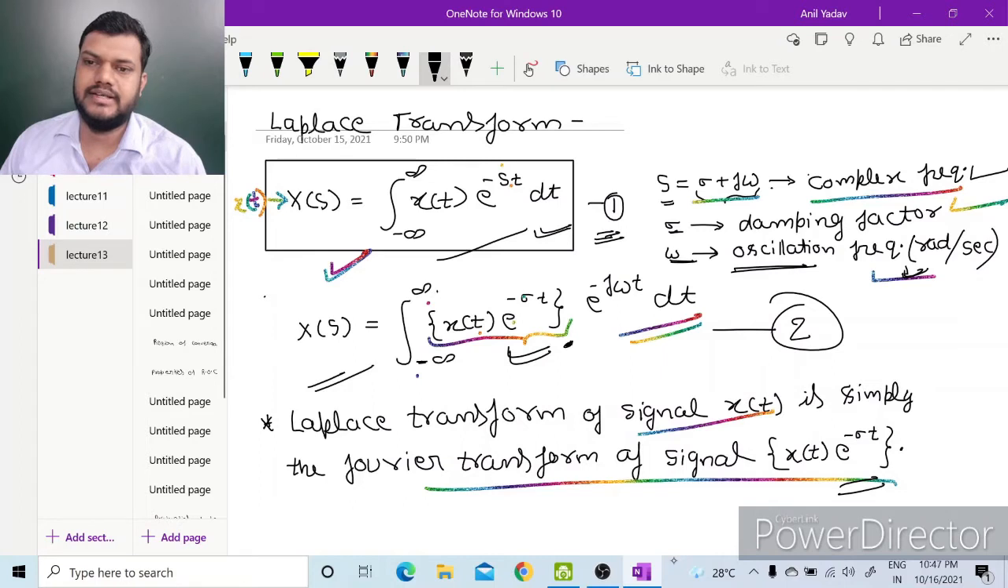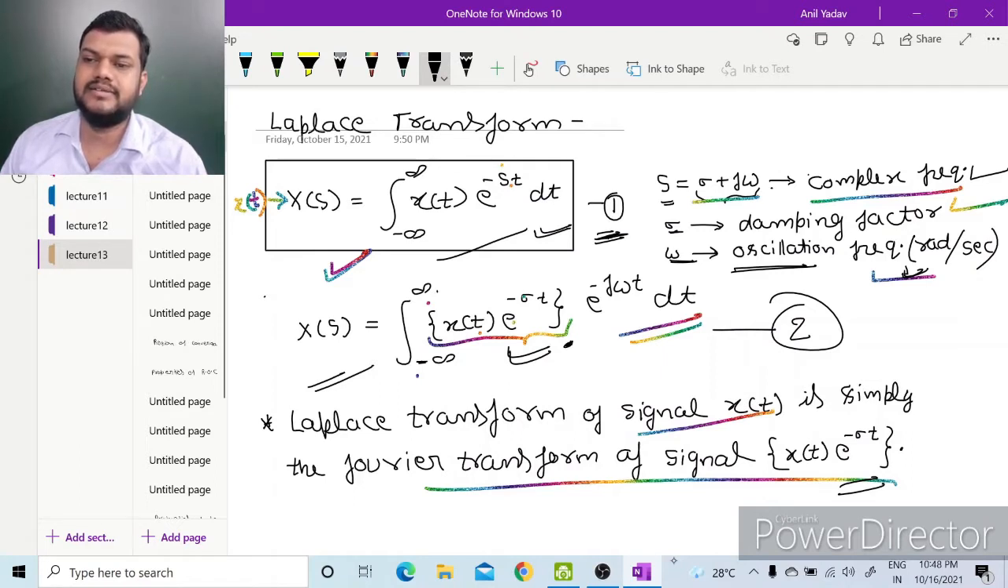For any continuous time signal x(t), the Laplace transform X(s) can be given as this equation 1, which is the integral from minus infinity to infinity of x(t) e to the power minus st dt, where s is sigma plus j omega, which is complex frequency. The real part of s is the damping factor, which is sigma, and the imaginary part of s is the oscillation frequency in radians per second, which is omega.